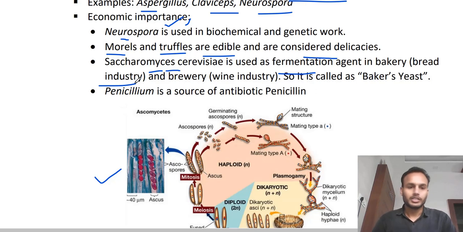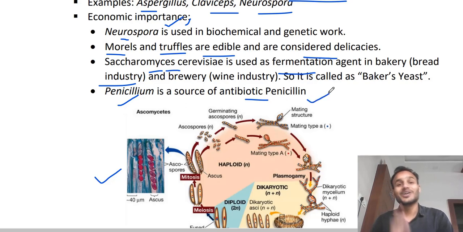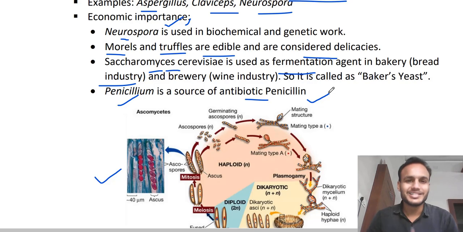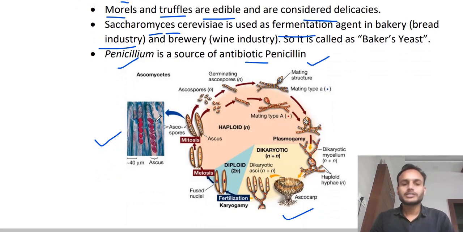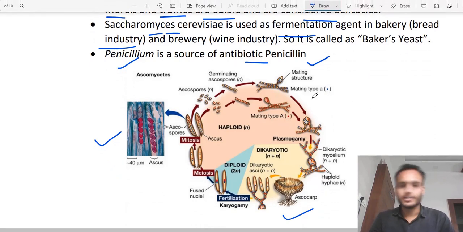Clear? Okay. Penicillium as a source of antibiotic, penicillin. You already know that. The first antibiotic produced was penicillin, by Alexander Fleming, right? You remember that? Clear? Great. So here is the life cycle. You can see here these ascospores on germination producing this mycelial body.